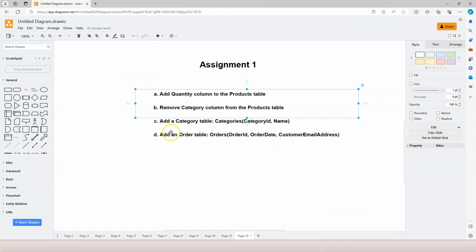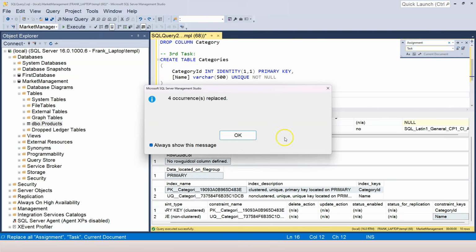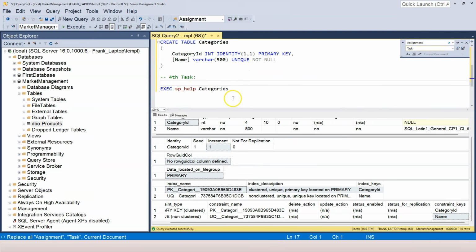Now comes the fourth task. We want to add the orders table. Again, I want to add a comment, and I say force assignment. Well, instead of assignment, I should have said task. Okay, so let me do Control H, and I'm going to replace assignment with task. And then I click on this button, I replace 4 words here. So fourth task is to create the order table.